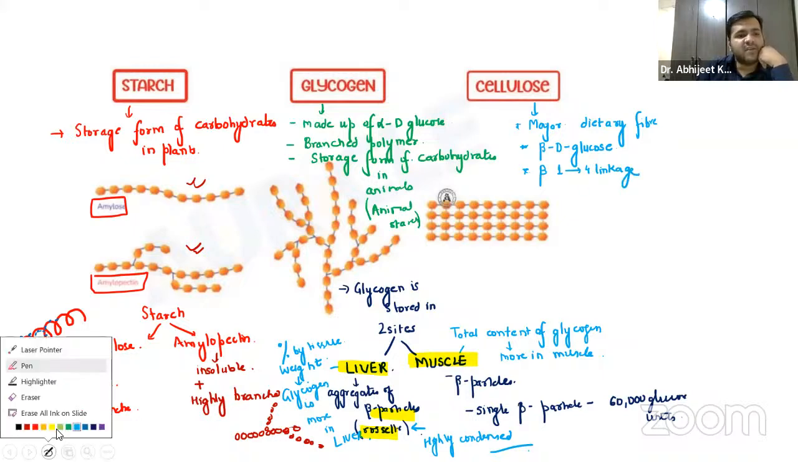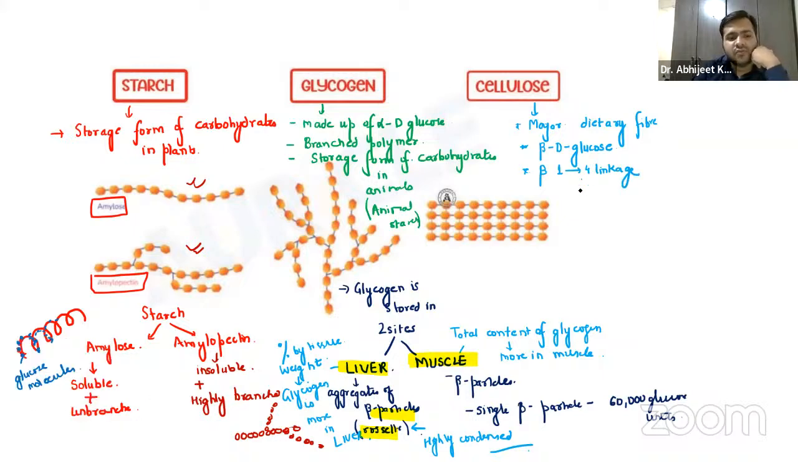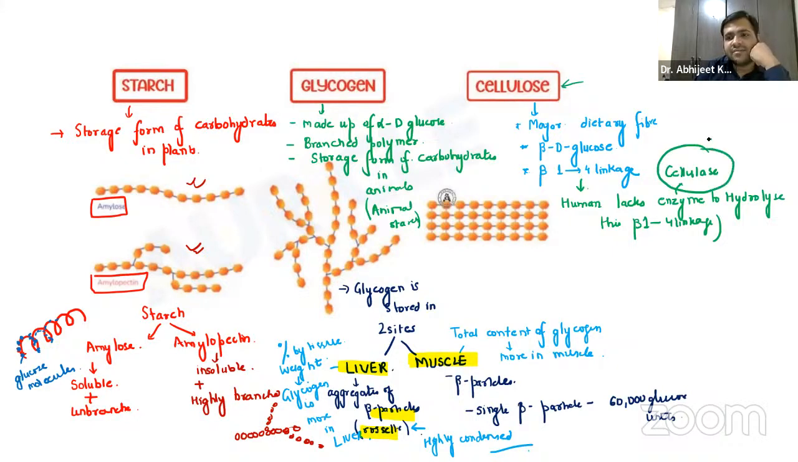And remember one important viva question from exam point of view: humans lack the enzyme to hydrolyze this beta 1 to 4 linkage. That is why we are not able to digest cellulose. And this enzyme is nothing but the cellulase. So we lack this enzyme. That's why we are not able to digest these plants. So that is again very, very important.